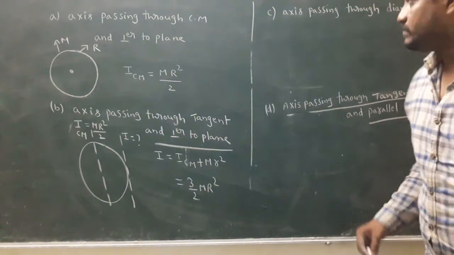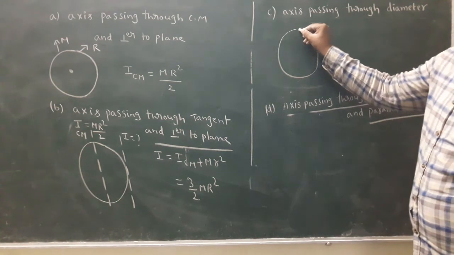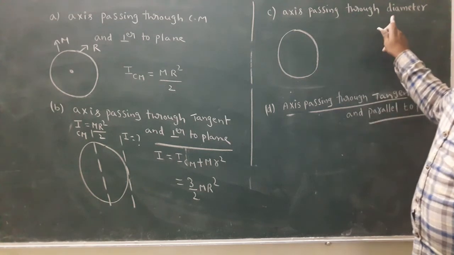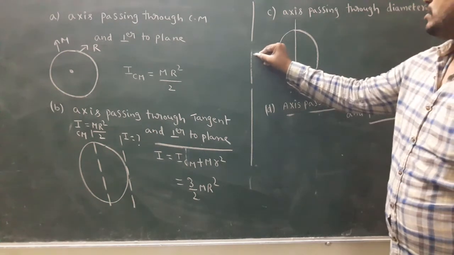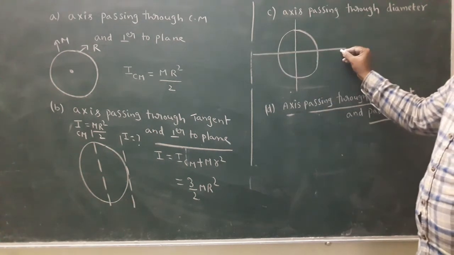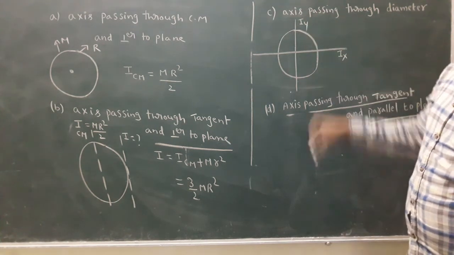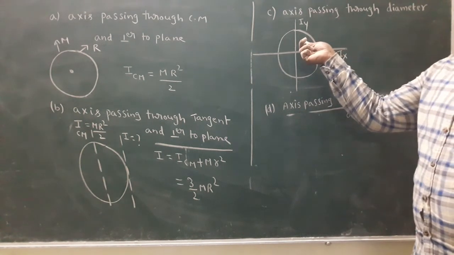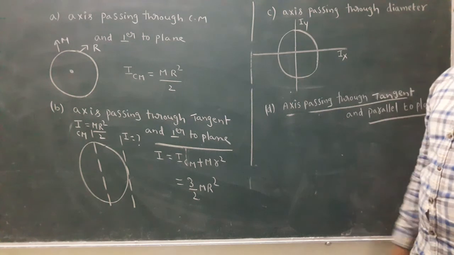Next, look here, this is a circular disc. In the circular disc, the axis passes through a diameter. This is also a diameter. This is I x, and this is I y. Determine the moment of inertia about an axis passing through a diameter. We know I CM is M R square by 2 because this is a circular disc.